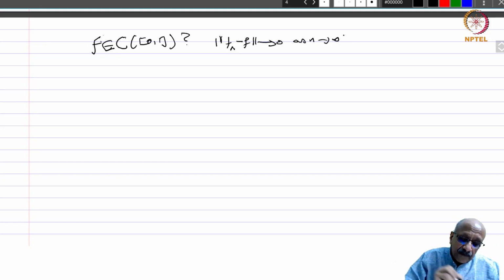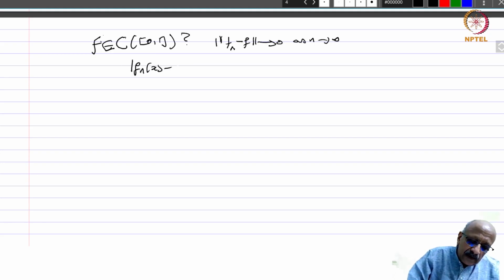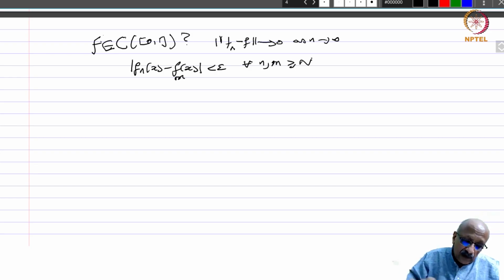So first of all, we have that mod f_n(x) minus f_m(x) is less than epsilon for all n, m greater than or equal to capital N. This is what we saw. So you fix n and let m tend to infinity.